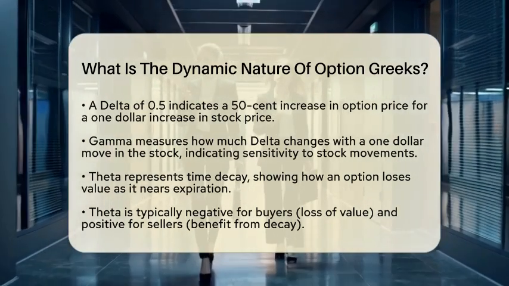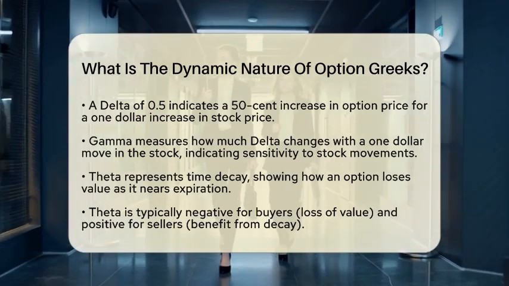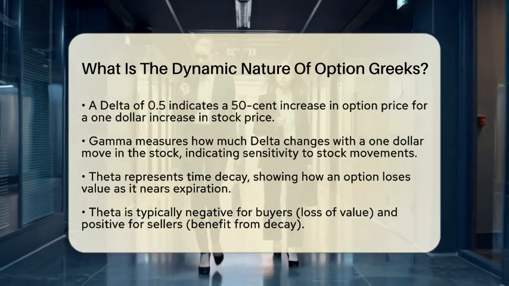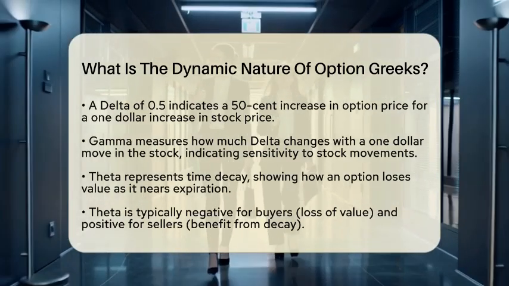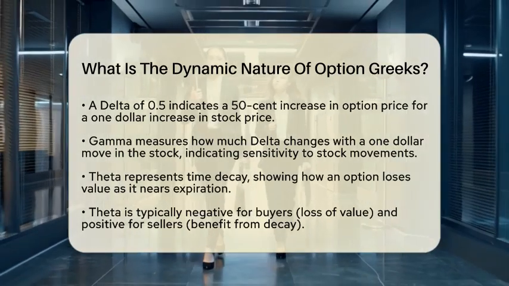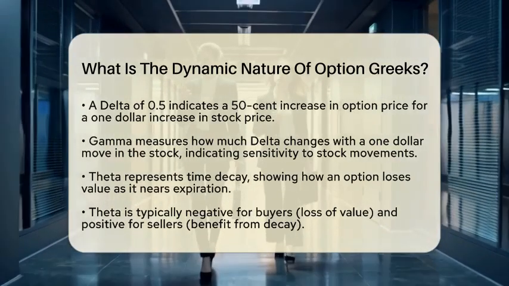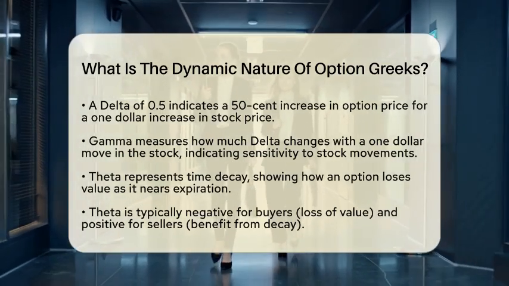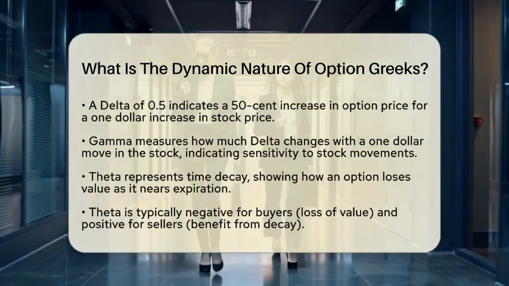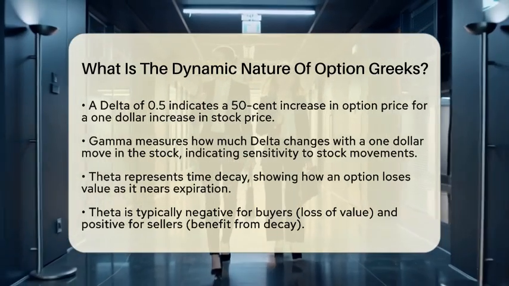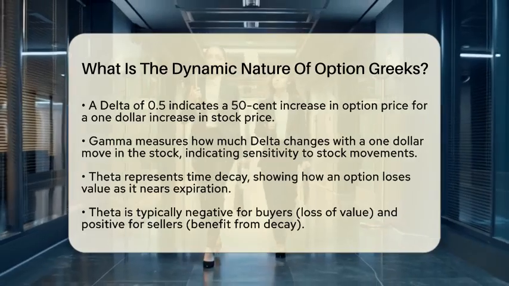Vega measures how sensitive an option is to changes in implied volatility. When volatility rises, option prices generally increase, and Vega tells you by how much. Vega tends to be highest for options that have more time until expiration and decreases as expiration approaches.